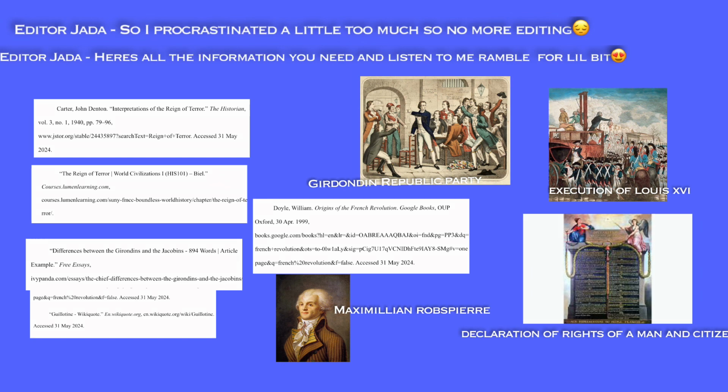France spiraled once King Louis XVI was executed by the newly created guillotine in 1793, which symbolized the end of monarchy. This created two revolutionary groups that opposed one another: Girondins and Jacobins. All I gotta know about the two groups is that the Girondins were pro-monarchy and represented the upper class of France. The Jacobins were the literal opposite, as they were pro-democracy and represented the lower class of France. The fall of monarchy left France under Jacobin rule, allowing for a tyrannical leader named Maximilien Robespierre to rise to power in 1793 and go on a murderous tyranny.